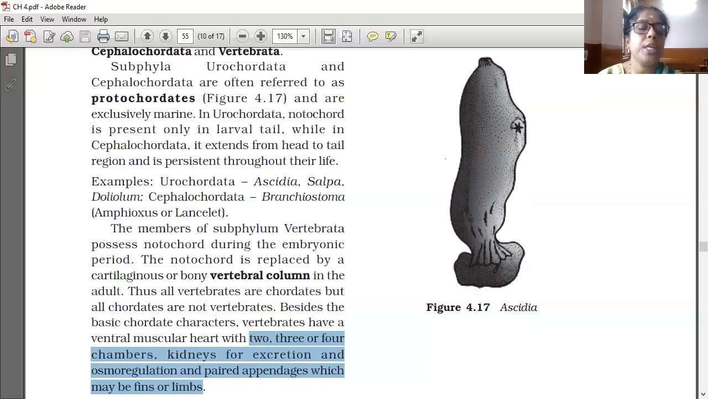Besides the basic chordate characters, vertebrates have a ventral muscular heart with 2, 3 or 4 chambers, kidneys for excretion and osmoregulation, and paired appendages which may be fins or limbs.